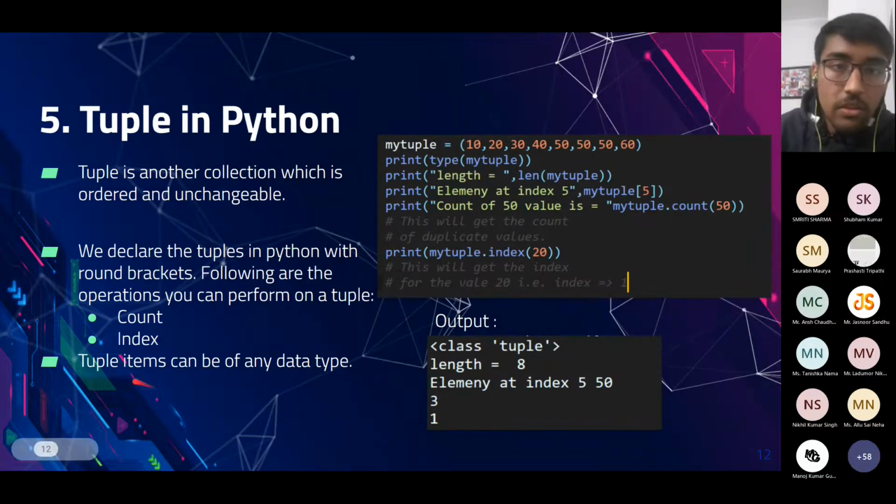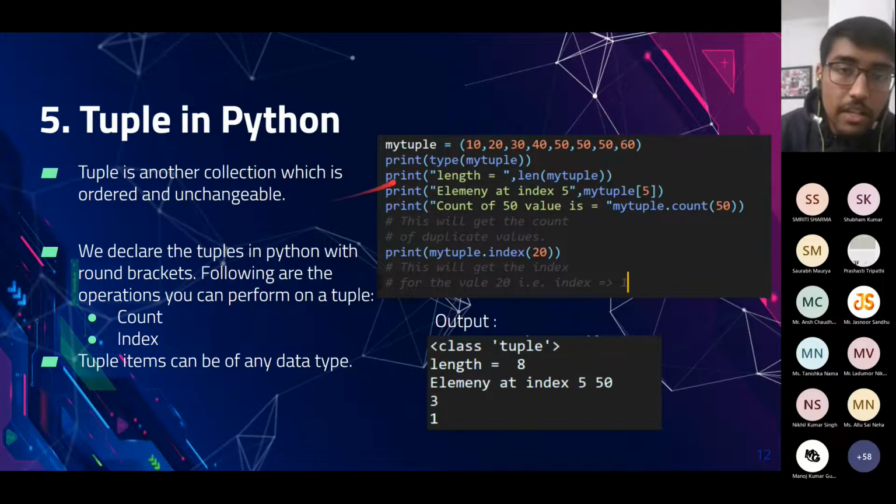So the next type of container or data type in Python is tuple. Tuple is another collection in which all the elements are ordered, but here they are unchangeable. We cannot alter any value in a tuple. As with lists, there are many types of functions and operations that we can perform on a tuple. We have covered two of the operations. Other operations can also be found on other resources on the internet.